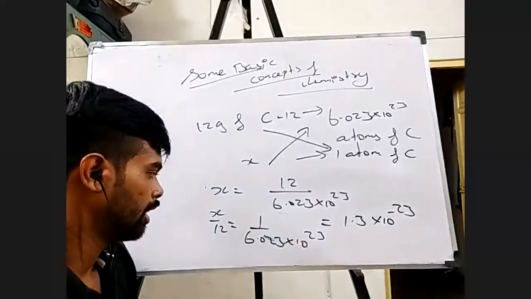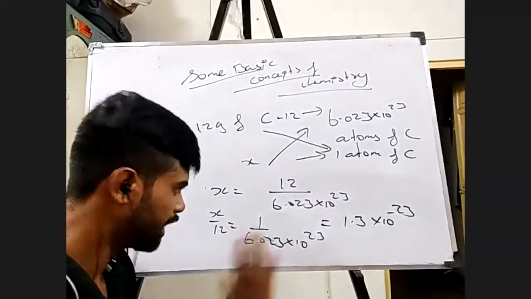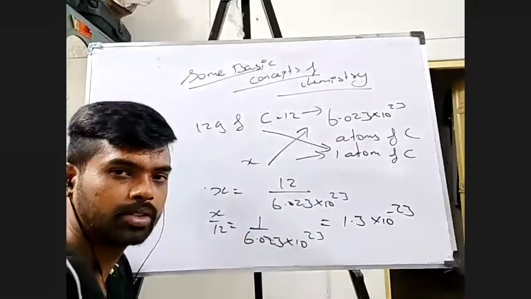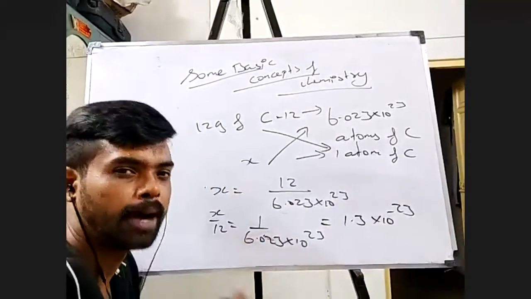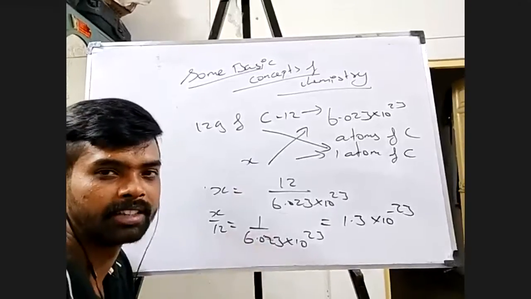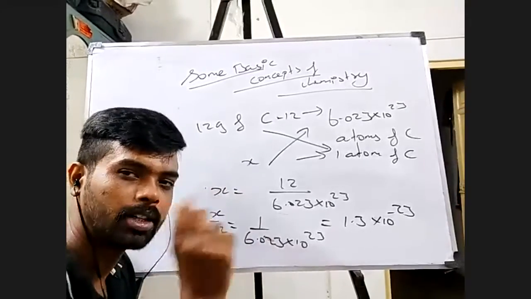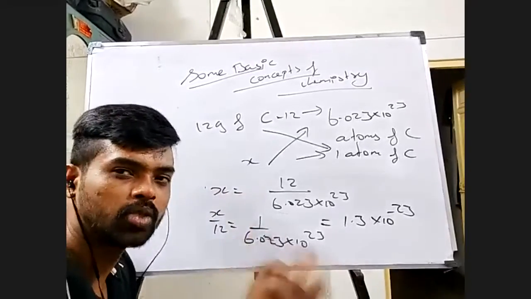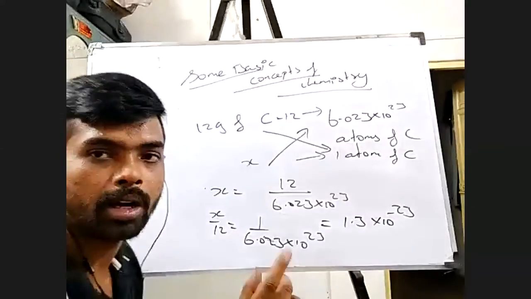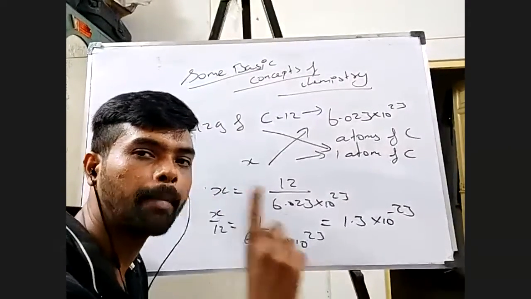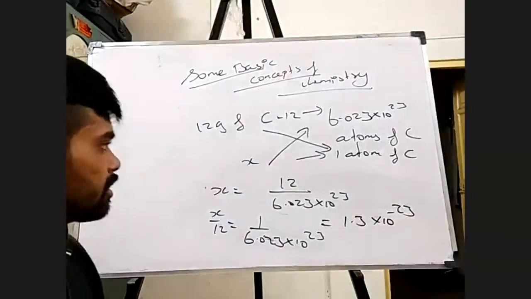Okay, fine. Right, now I'm going to give you some special names. Every time calling this 1 by 12th of mass of one carbon atom, such a big name, isn't it? So I'm going to give you a short name. This 1 by 12th of mass of one atom of carbon is what is called one atomic mass unit. So I'm going to write it somewhere.